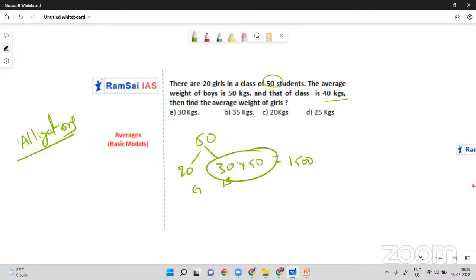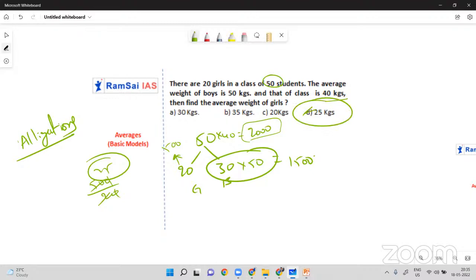So total 50 into 40, 2000. In 2000, 1500 is boys, so for girls it is 500 only. 500 by 20 is 25. So option D is the answer.